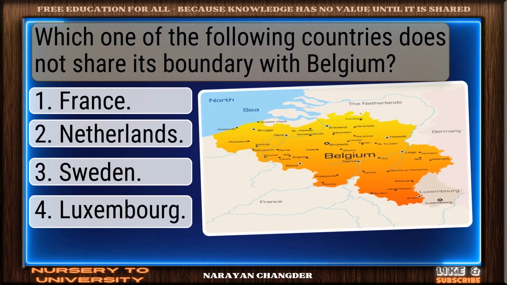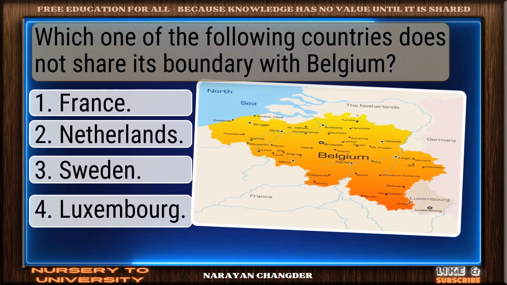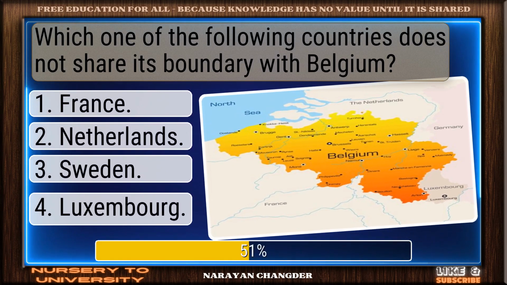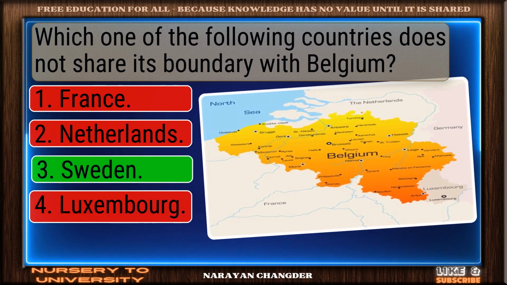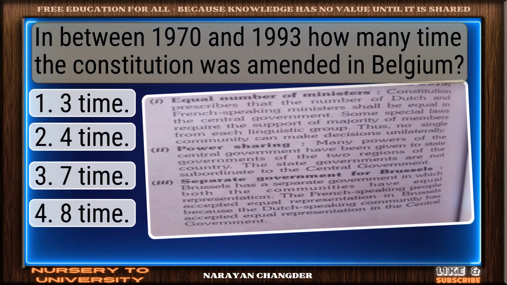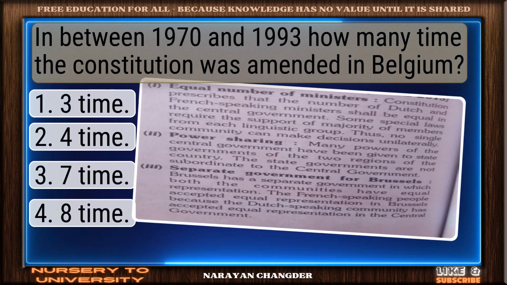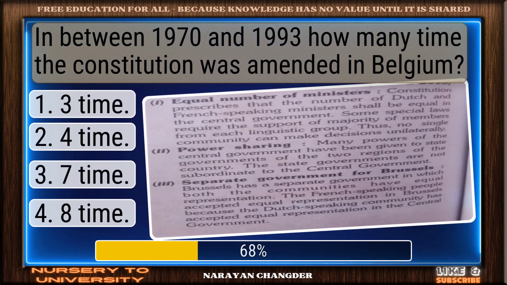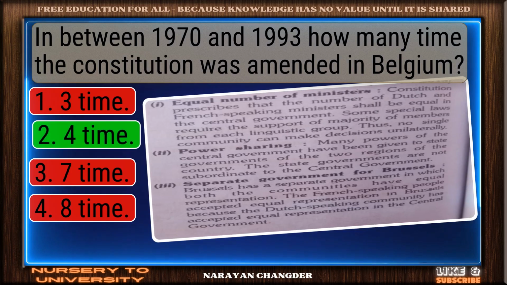Which one of the following countries does not share its boundary with Belgium? Clear logic. Sweden is sound. In between 1970 and 1993, how many times was the Constitution amended in Belgium? Good job. 4 times works well.